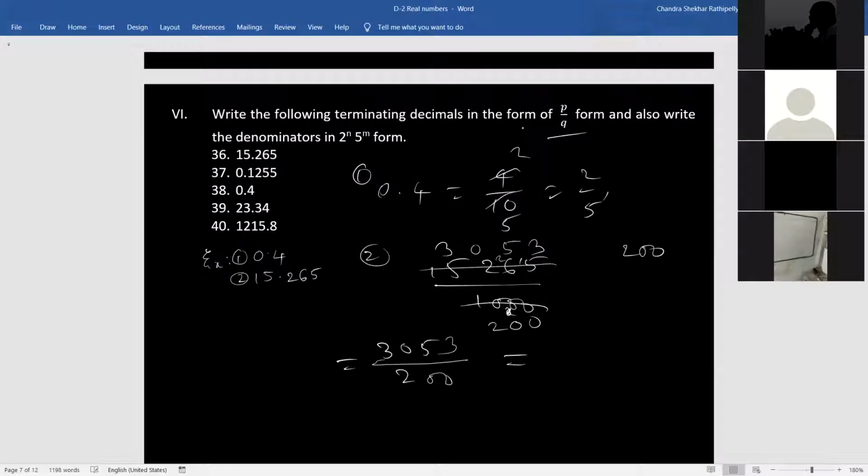After completing, we have to write 2 power n 5 power m form. 2 0 2 1s are 0 0, 2 5 0, 2 2s, 2 5s, 5 5s. So 2s 3, 2 cube, 5s 2, 5 square. So 2 cube, 5.